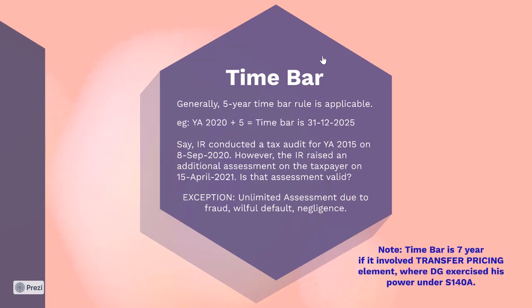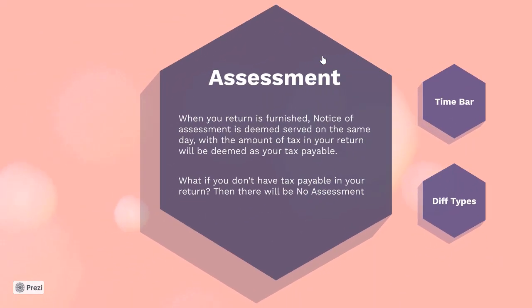All right. Another thing that I want you to take note of is when there is a transfer pricing element. This is more relevant for those advanced tax students. So when you have an associated person and a transfer pricing element, and the Director General has exercised his power under Section 140A. What is that power? A power to substitute price when the transfer pricing is not at arm's length. In that case, the law clearly says that the time bar will be 7 years and not 5 years. All right. That's a bit on time bar.